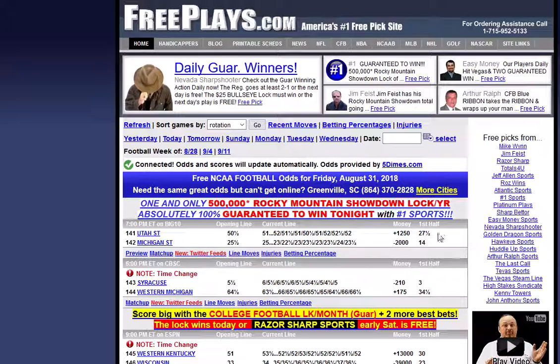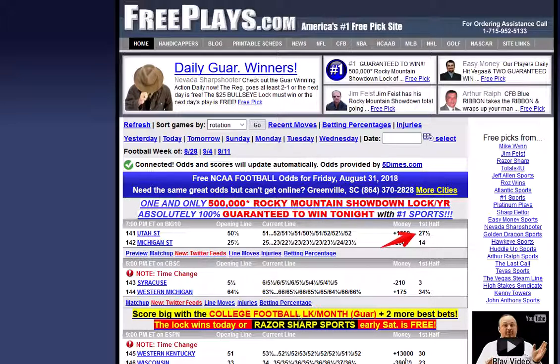Also, you find the first half line. The first half line is very similar to the regular game line, except all you're doing is betting on the first half of the game. So at halftime, whatever the score is, that is how the first half line goes. If you bet on Michigan State, say here as a 14-point favorite, they would have to be ahead by more than 14 points at halftime for you to win. And again, the bigger number is the over-under total points scored in the first half.